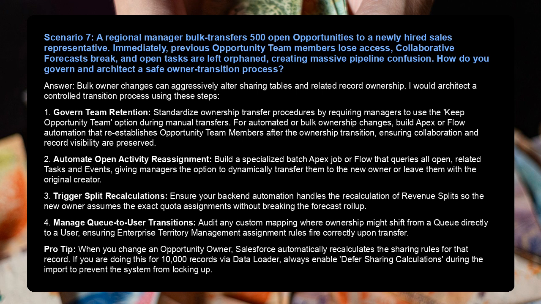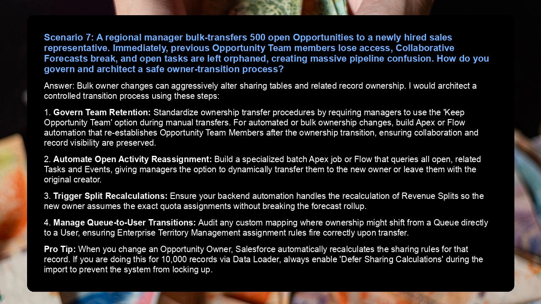Answer: bulk owner changes can aggressively alter sharing tables and related record ownership. I would architect a controlled transition process using these steps. 1. Govern team retention. Standardize ownership transfer procedures by requiring managers to use the Keep Opportunity Team option during manual transfers. For automated or bulk ownership changes, build Apex or Flow automation that re-establishes opportunity team members after the ownership transition, ensuring collaboration and record visibility are preserved.